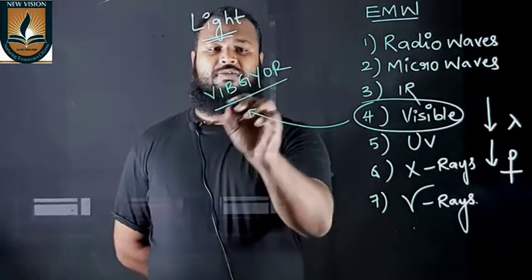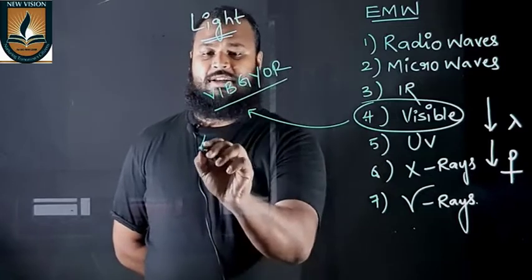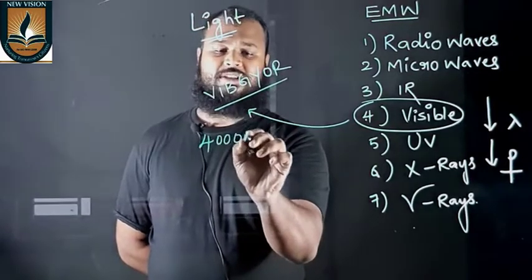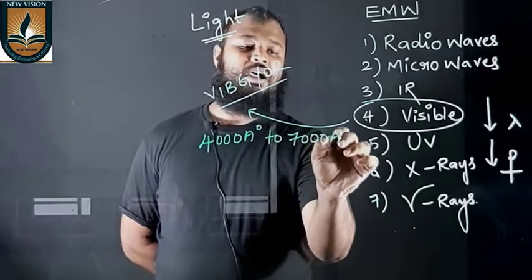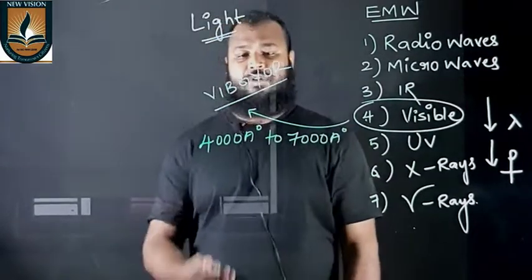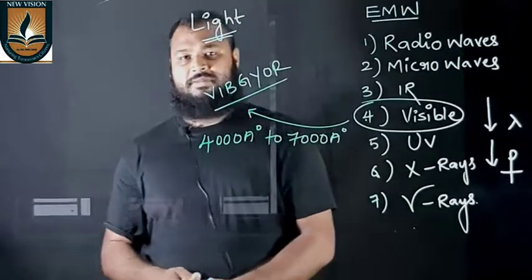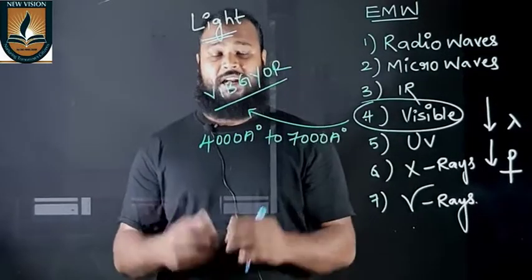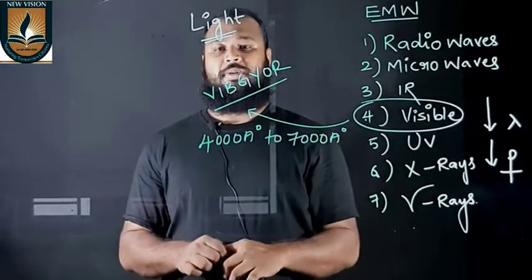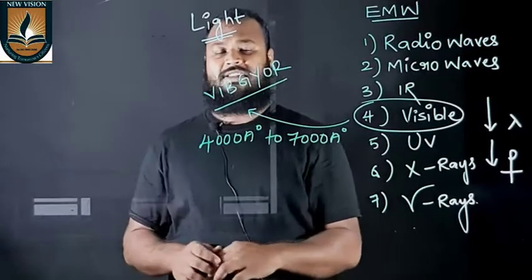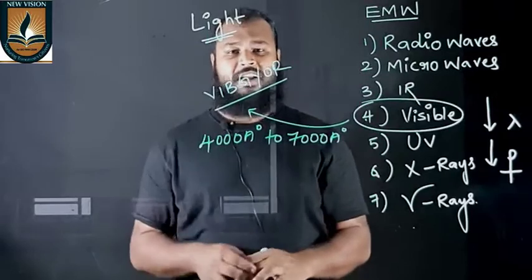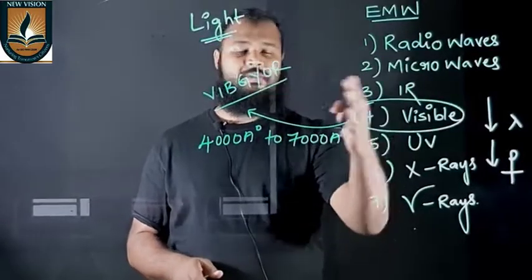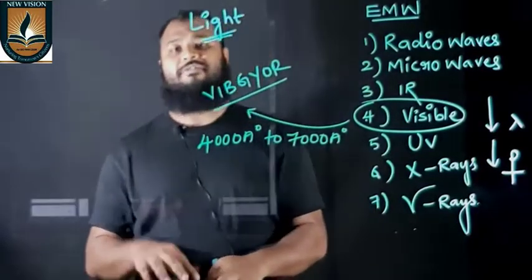The wavelength of the visible spectrum lies from 4000 angstrom to 7000 angstrom approximately. So 4000 to 7000 angstrom is the range of wavelength of light which can be seen by the human eye.